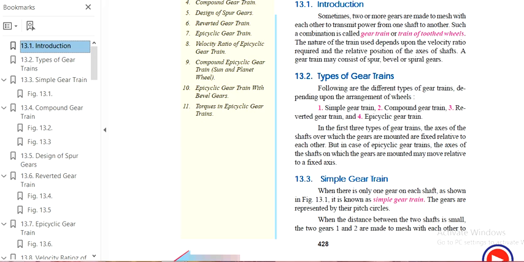Depending on the velocity ratio required and the relative motion of the axes of the shafts, there are three types of gear trains: the simple gear train, the compound gear train and the reverted gear train. Apart from these, a special gear train is the epicyclic gear train.